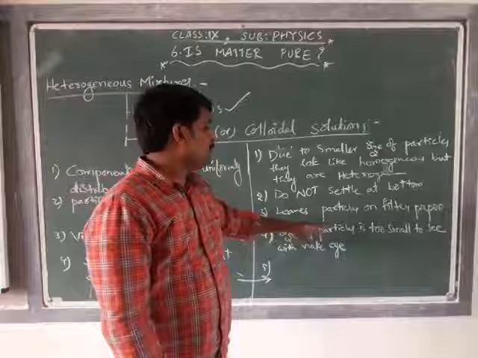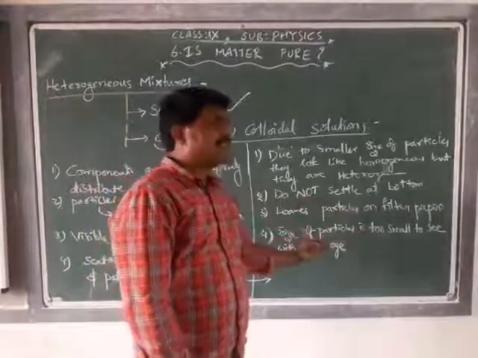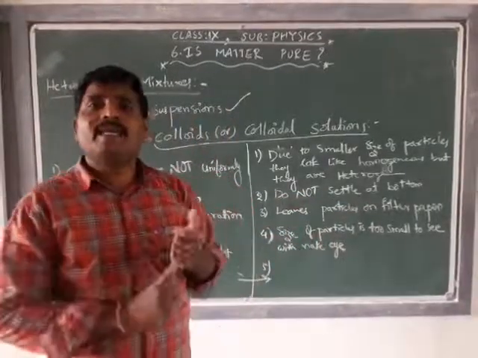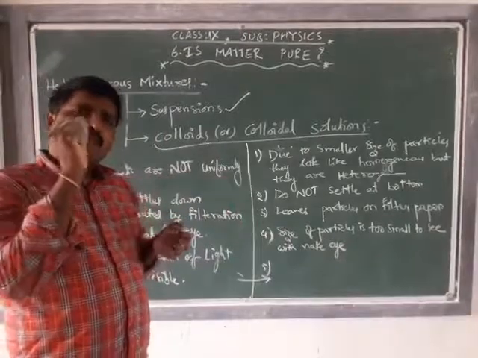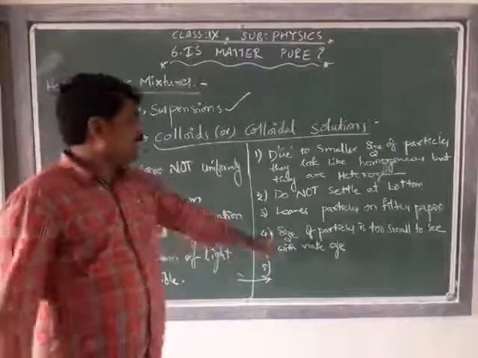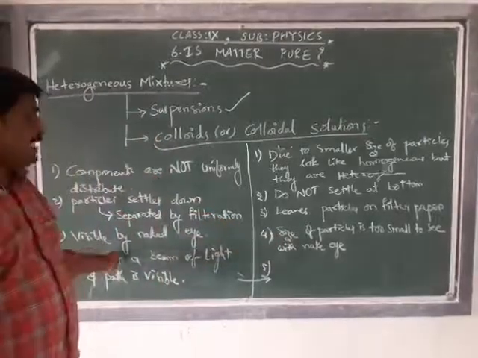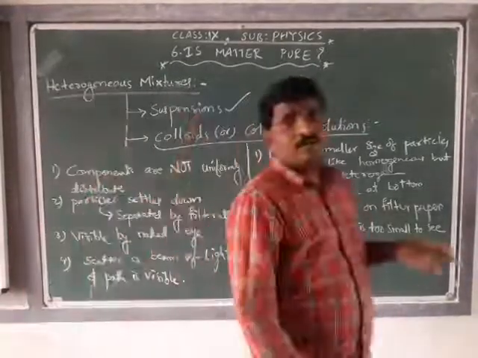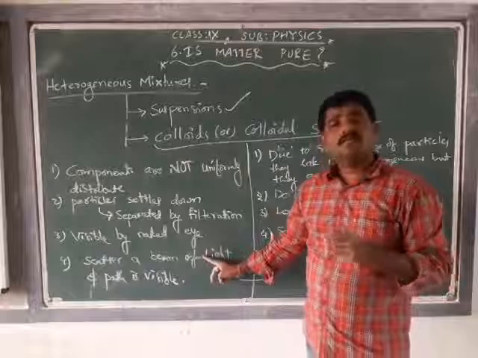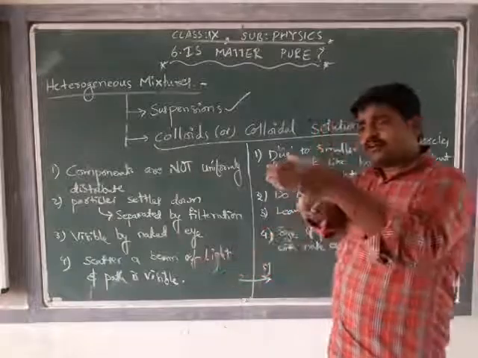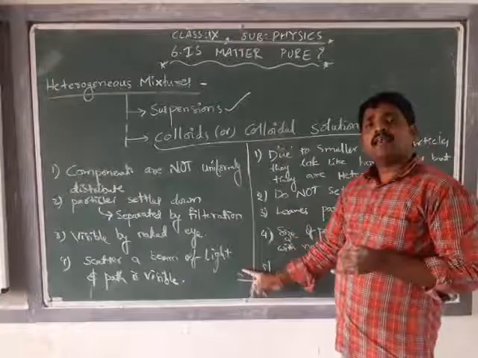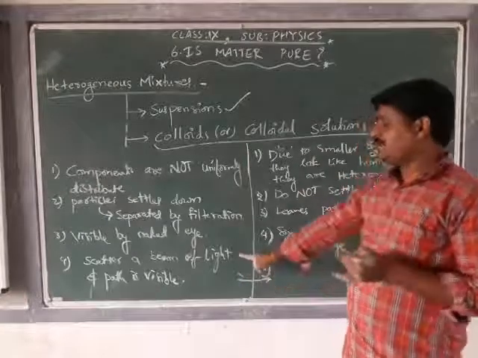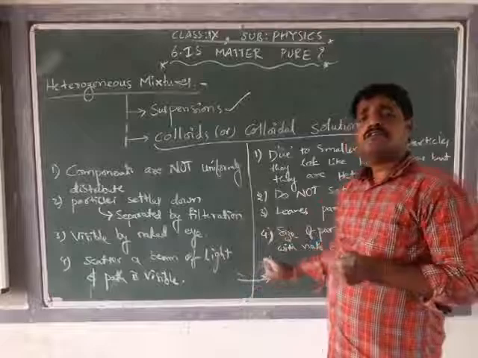Now the size of the particles is too small to see with the naked eye. We are not able to see the particles with the naked eye because they are very small, but they scatter light. Colloids also scatter the beam of light, and if we take a colloidal solution and switch on a light, they will scatter it, and the path of the light is also visible.